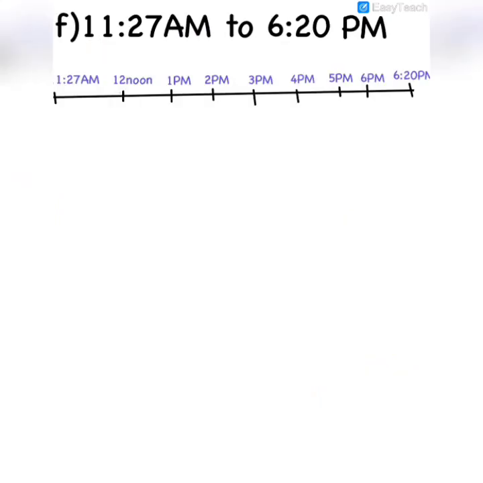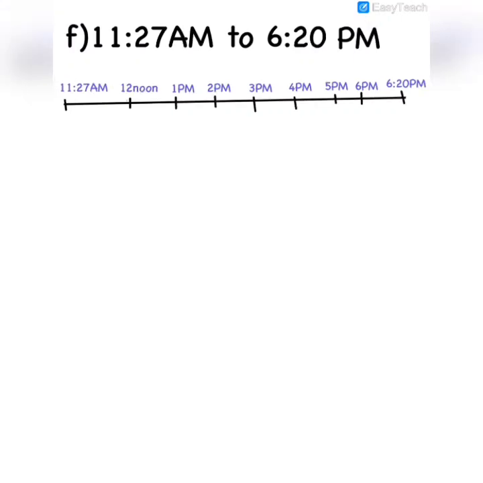We have one more question, which says we have to find the time between 11:27 a.m. to 6:20 p.m. Again we will draw a timeline and write the starting time, which is 11:27 a.m. Then after that the closest round figure time is 12 noon. So from 11:27 a.m. to 12 noon how much time is it?